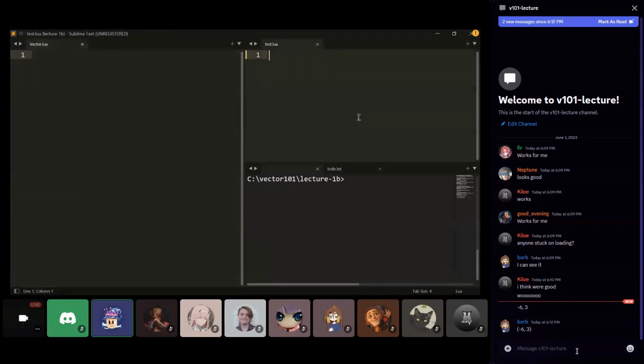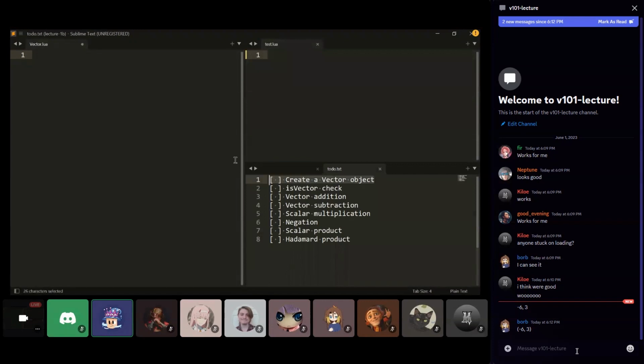Okay, so let's talk about the goals for today. What we want to do is create a vector object, code the operations that it has, and then some of the special vector products. And then for homework, I'm going to have you do the cross product, and I think one other thing. Okay, so let's get started. The first thing we're going to do is just create a vector class. We're going to need a constructor for this, and our constructor is going to take in just a list of numbers.